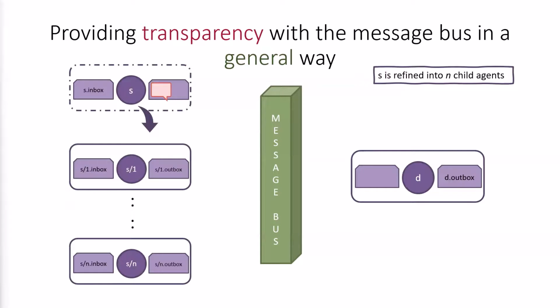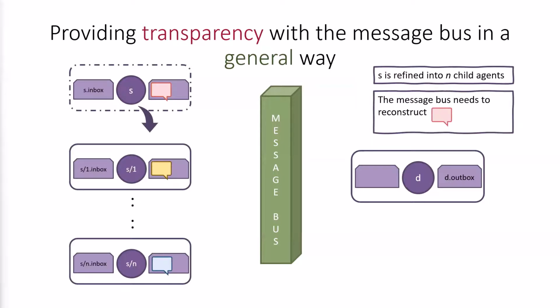So the destination expects to receive the red message that is at the top. However, it is possible that that message itself is not sent by any of the child agents. This would be the case for some refinements, such as erasure coding. The message bus needs to construct the topmost red message from S using the messages in the outboxes of the child agents.